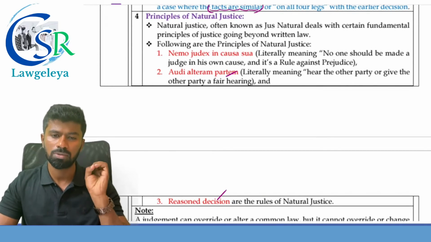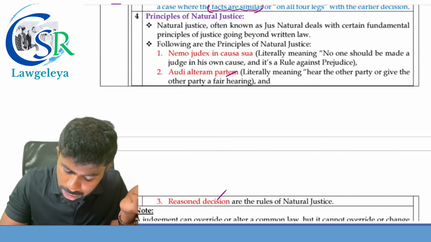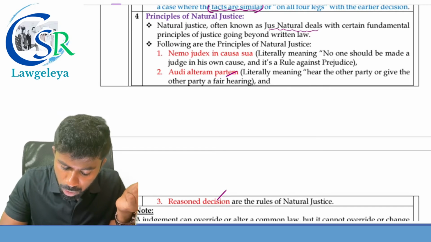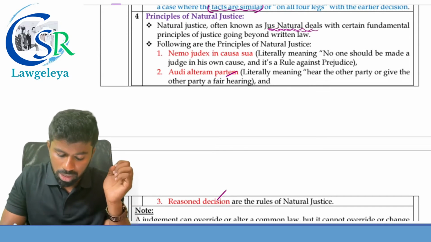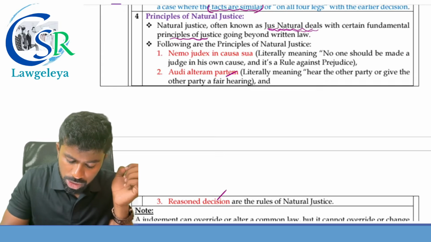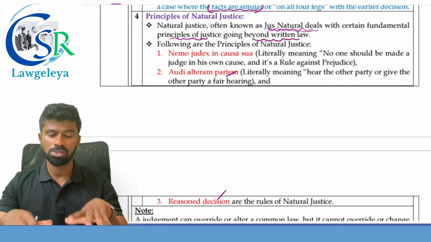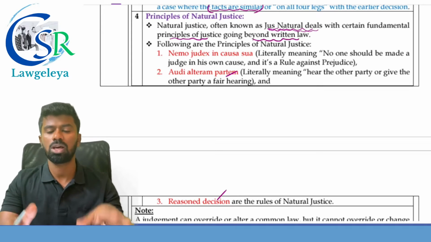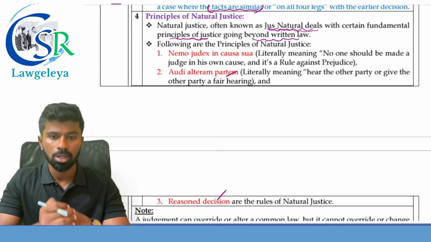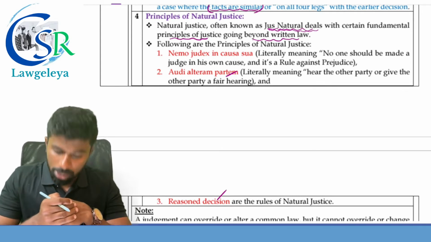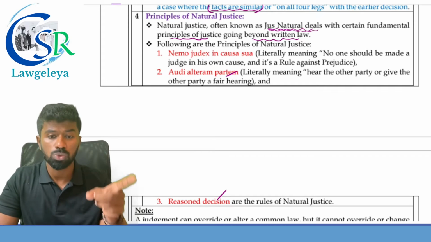Principles of natural justice, nothing but dharma. Natural justice, often known as just natural, deals with certain fundamental principles of justice going beyond the written laws. Important. Even though these principles are not mentioned in the written laws, they are part of our judicial system, our legal system. What are they? The following are the principles of natural justice. What are they?